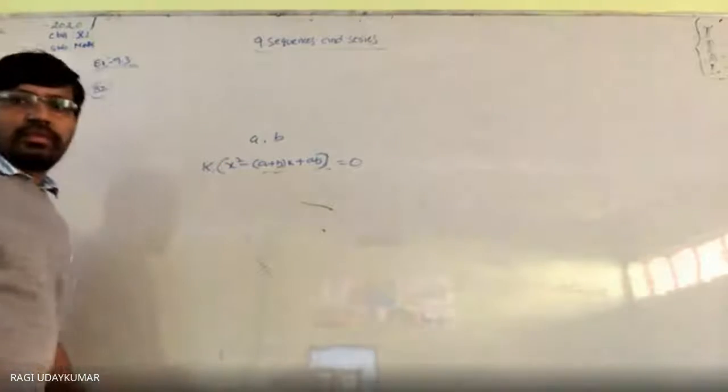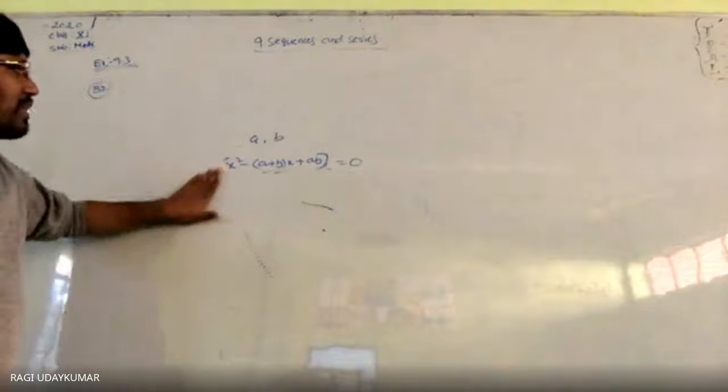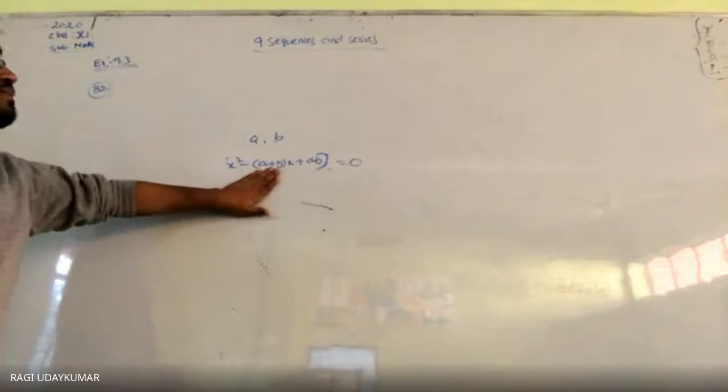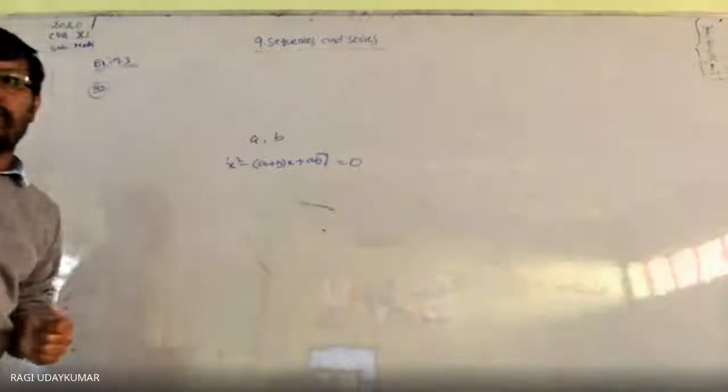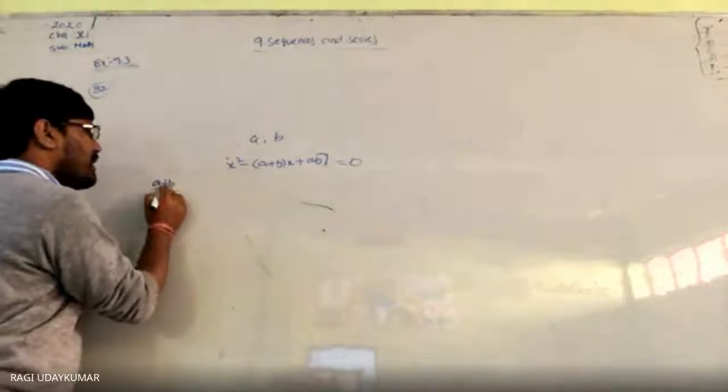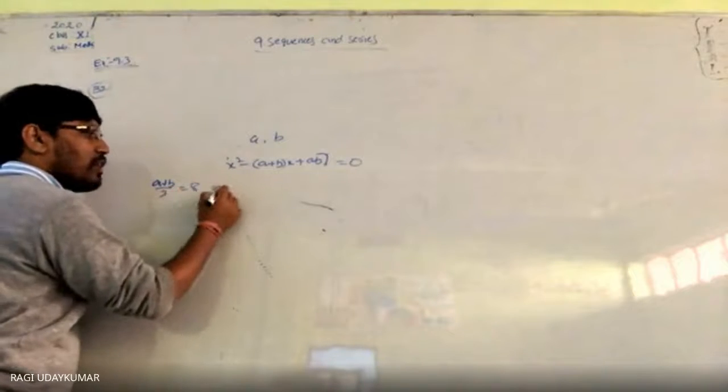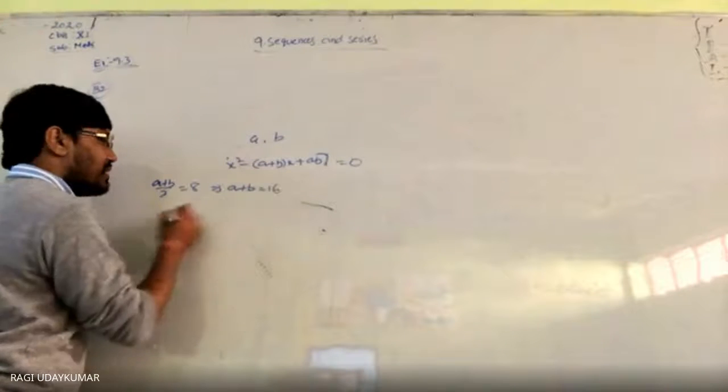Some expression if you are asking then constant. इसको जरूरत है x square minus (a plus b) into x plus ab. a, b values find out करना है in this problem. So what you get here? Arithmetic mean is equals to this one given to you. So a plus b is equals to 16 आ जाएगा.